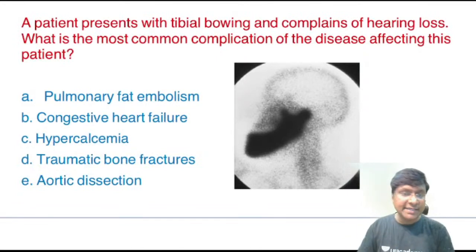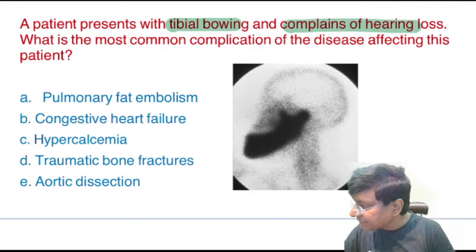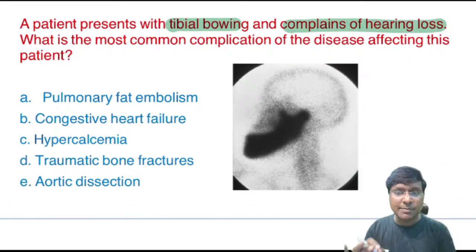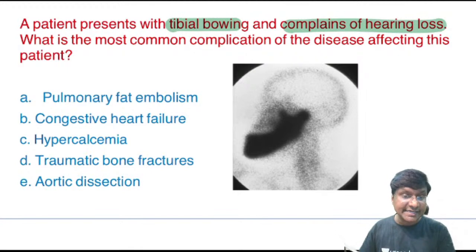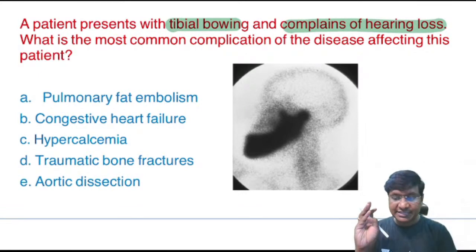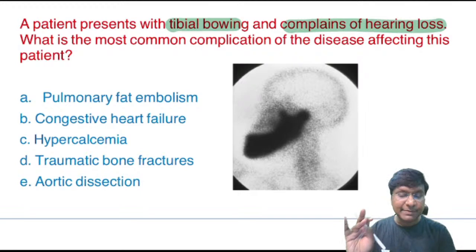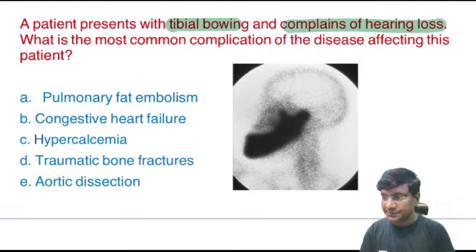A patient presents with tibial bowing and complains of hearing loss. What is the most common complication of the disease affecting this patient? Pulmonary fat embolism, congestive heart failure, hypercalcemia, traumatic bone fractures, aortic dissection. You should be able to identify what exactly is the abnormality here. A patient presents with tibial bowing, complaining of hearing loss. What is the most common complication of the disease affecting this patient?